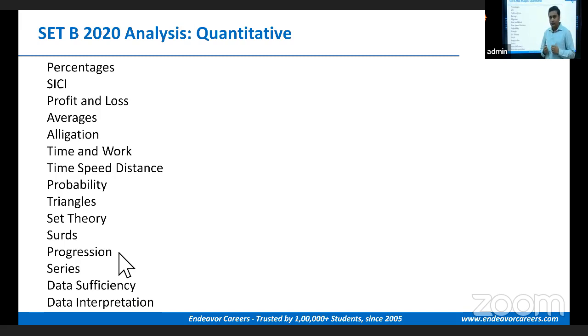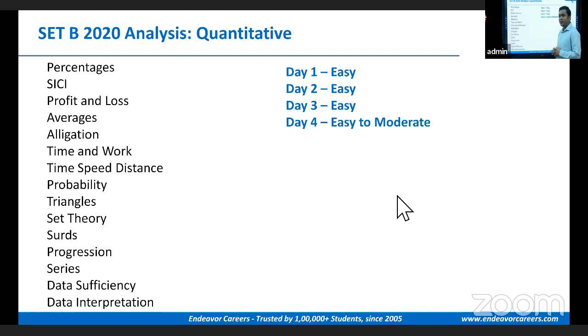When the students discussed the questions, I believe that if the students interpreted them correctly, those questions were incorrect. Obviously I am not going to discuss those questions right now. Now, if we look at the day-wise analysis, we found that except day 4, on all other days this section was easy to go.